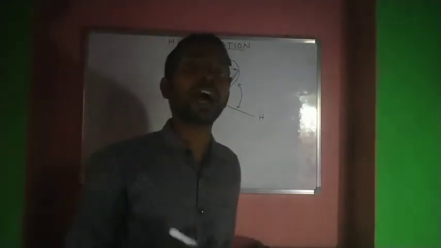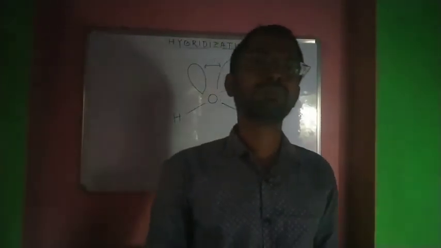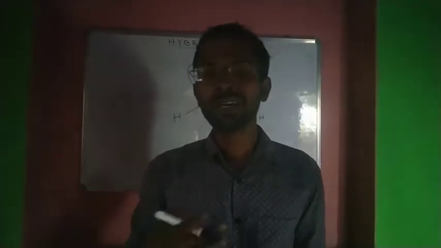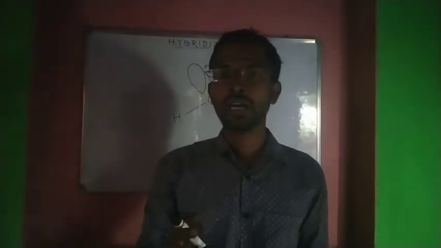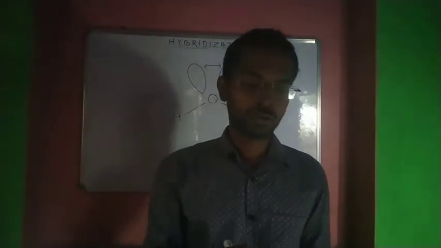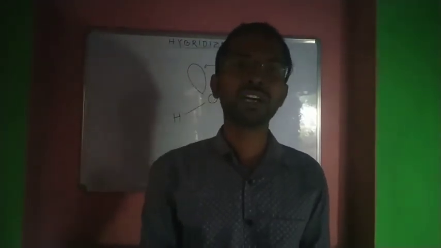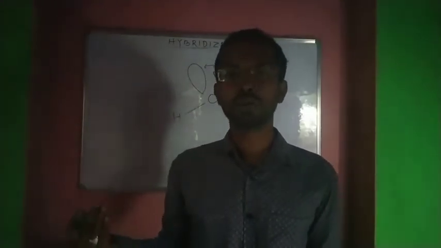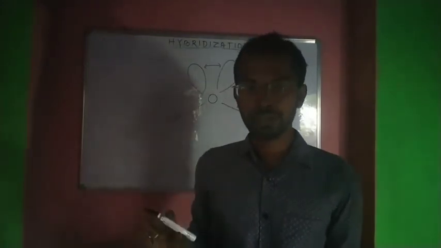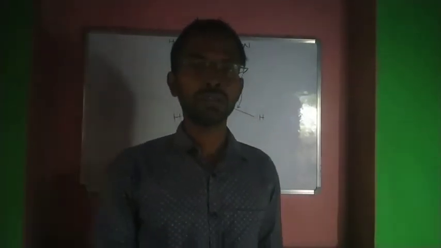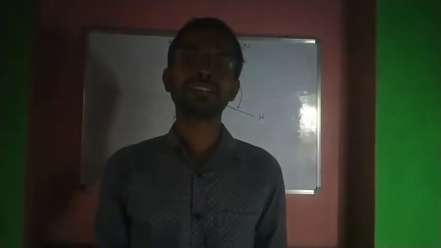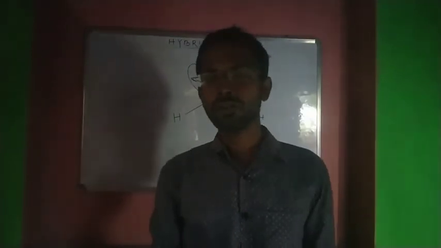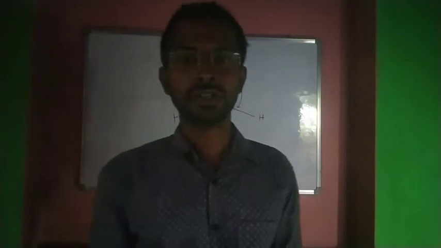Now the concept of hybridization comes into valence bond theory. I am going to explain how hybrid orbitals form, and the formation of multiple bonds, which is not explained in VSEPR theory but is explained in valence bond theory. So I will explain sp hybridization, sp2 hybridization, and sp3 hybridization, and the geometry and structure of the molecules. We will discuss by taking a few examples.